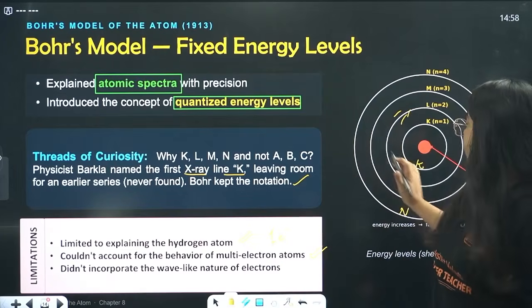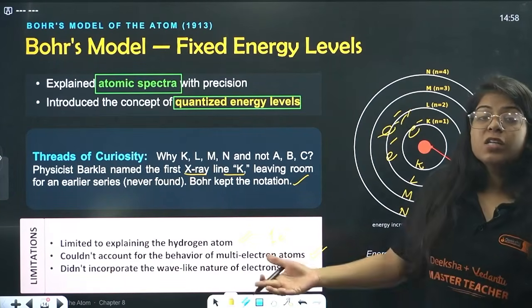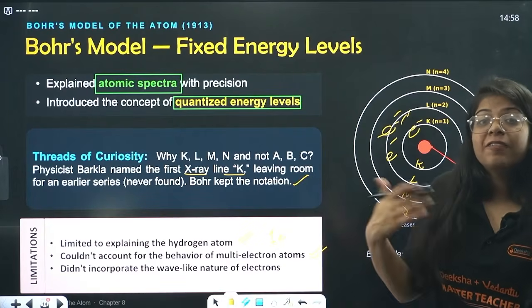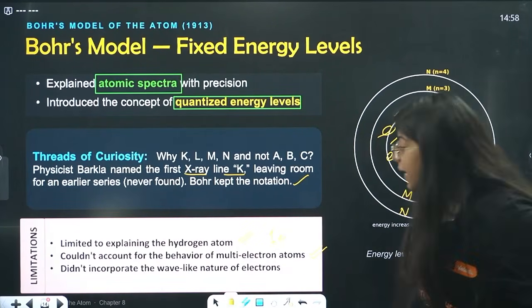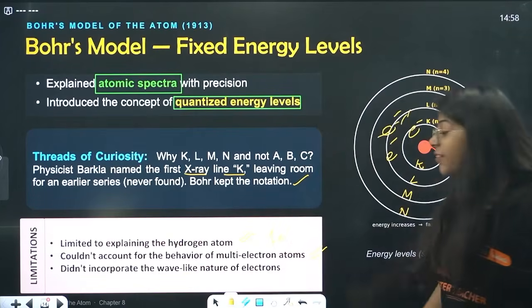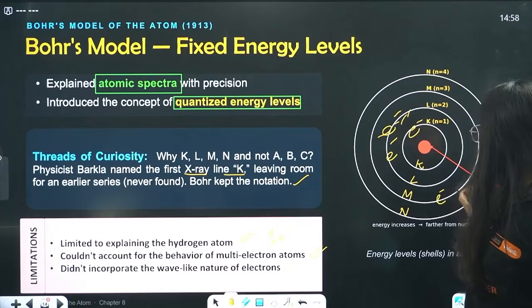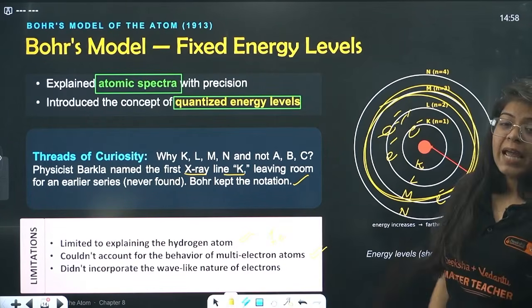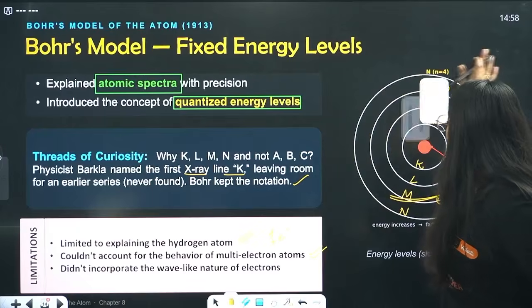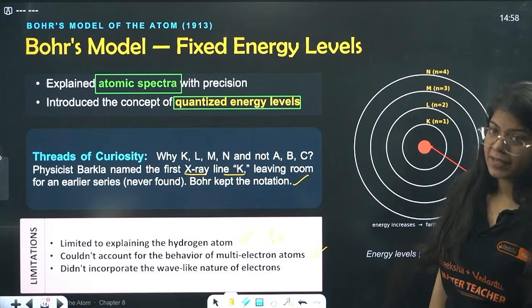Multi-electron atoms had more electrons in their shells, and it could not explain why they behaved differently from the atom which had only one electron. And it did not incorporate the wave-like nature of the electron either. It just said that the electron is a particle revolving in a fixed circular path. It did not take into account the wave nature of the electron.